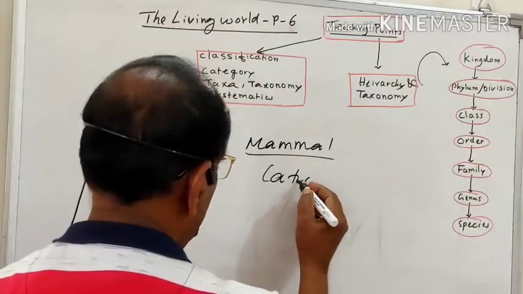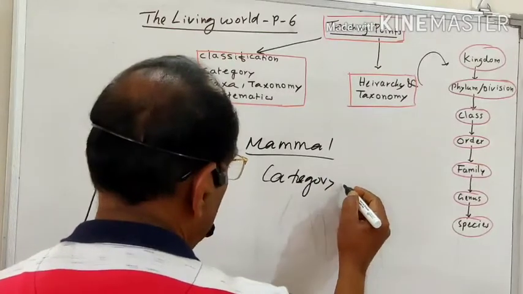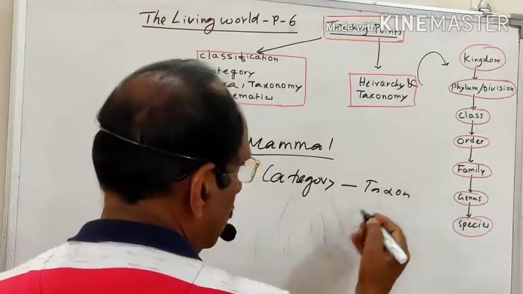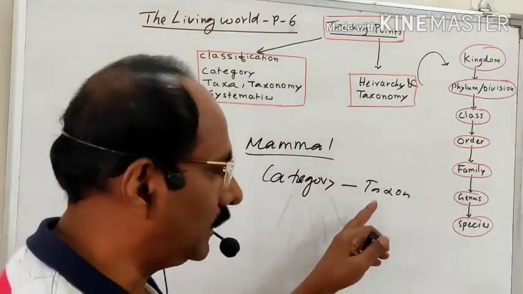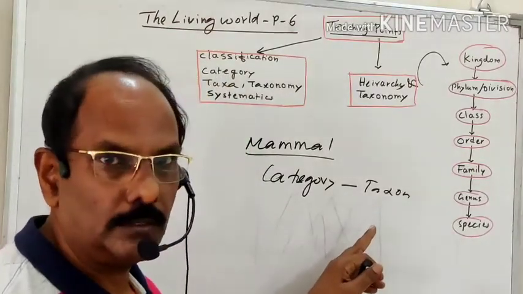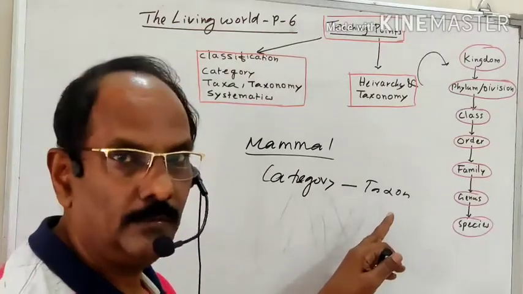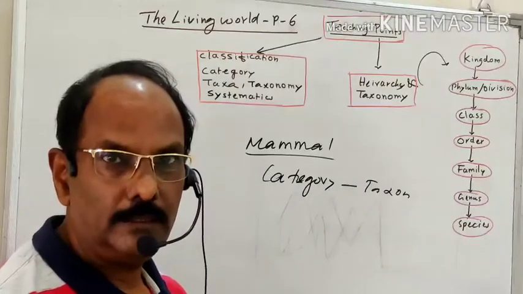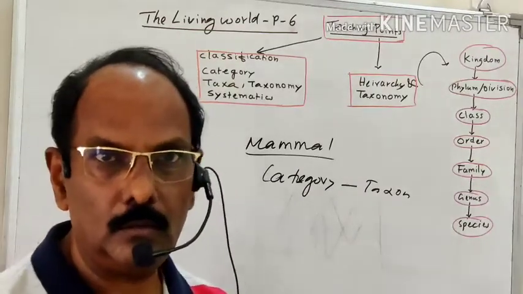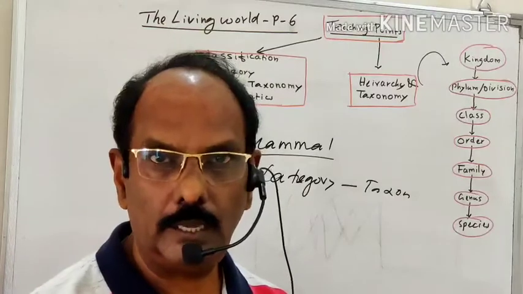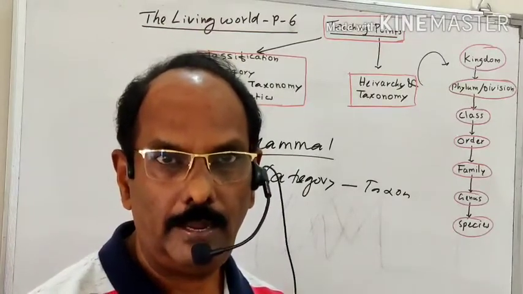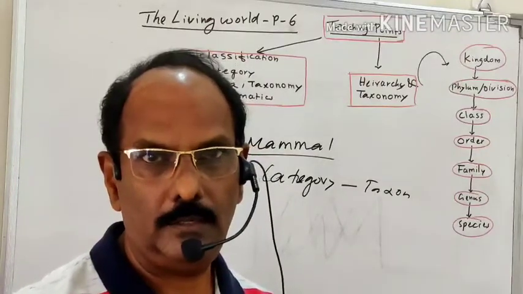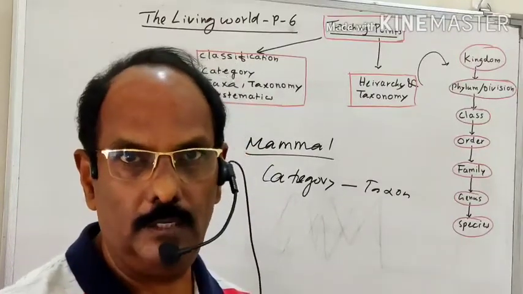So plant is one taxon, animal is another taxon, dog is another taxon, cat is another taxon, and wheat is another taxon. But when we say dog, the dog belongs to the mammal, and the mammal belongs to the animal. So animal, mammal, and dog are all taxa, but at different levels.